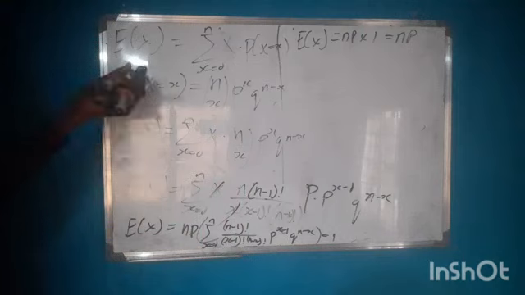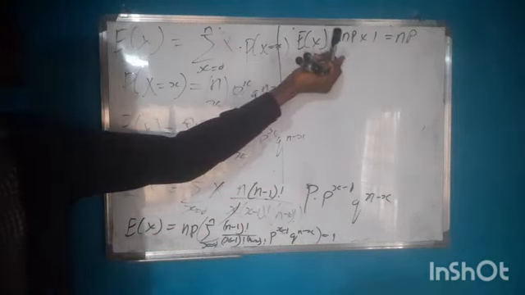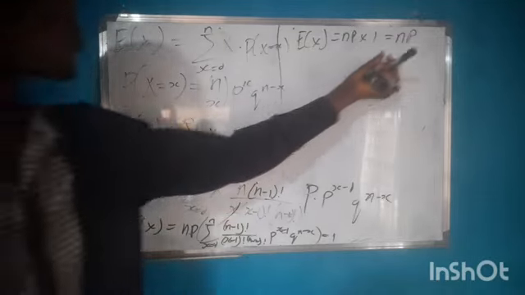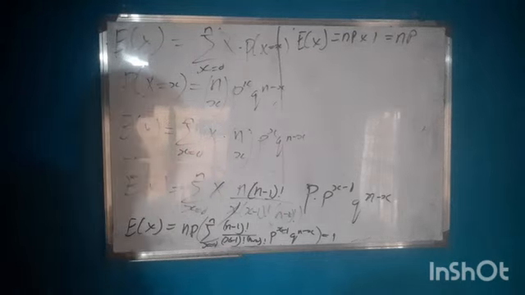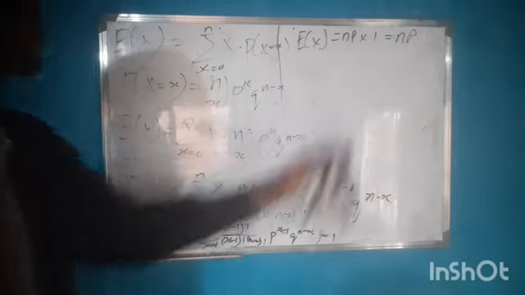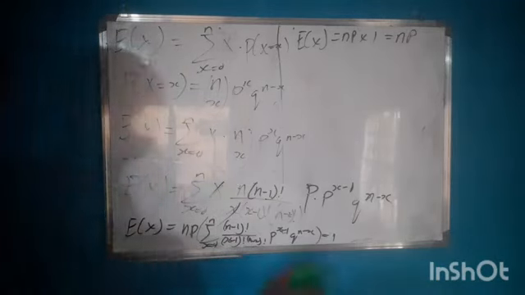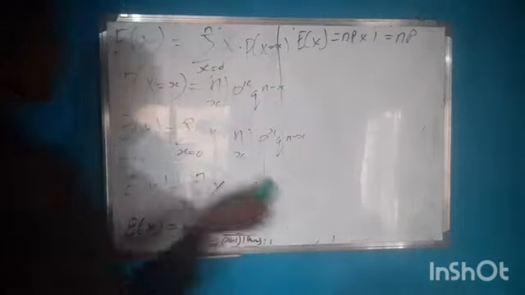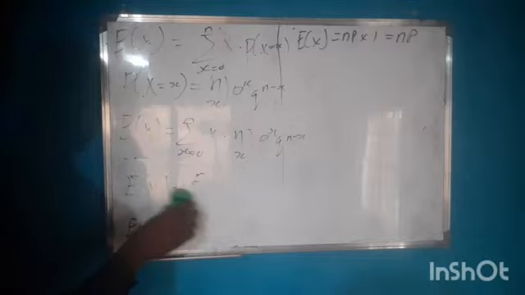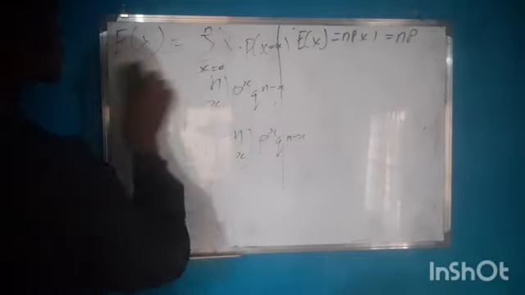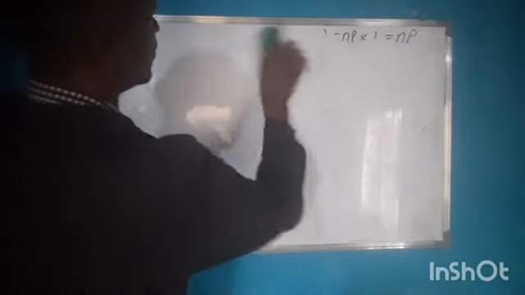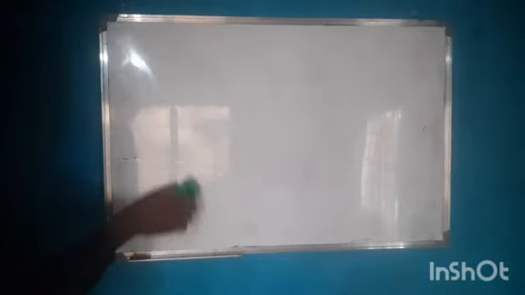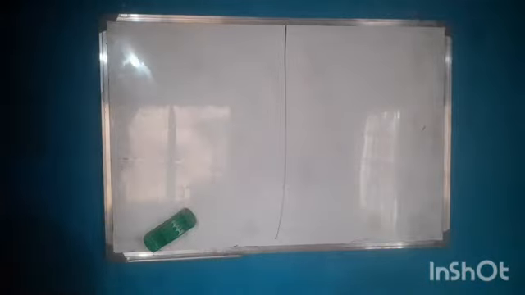So that is how the expected value of x of a binomial distribution is equal to n multiplied by p, where n is the number of trials, and p is the probability of success. So let's look at how the variance of a binomial distribution is equal to npq.